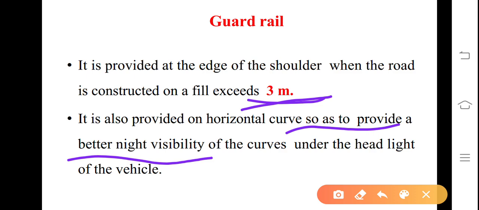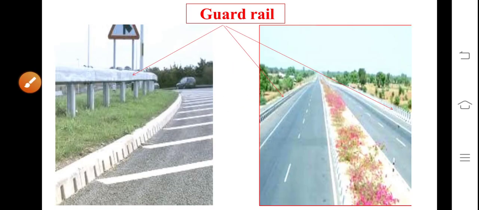Even at the bridge site, you must have seen the guardrails, so that it saves the vehicle from slipping off the pavement. That's why it is known as guardrail. You can see here, guardrails are provided, maybe steel or even cement concrete.